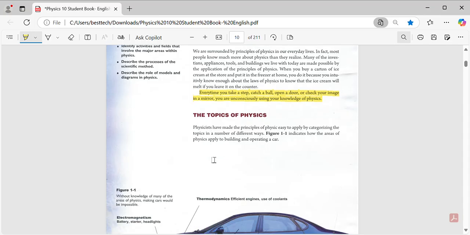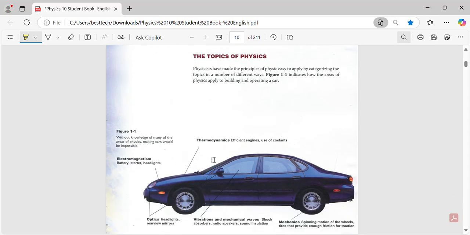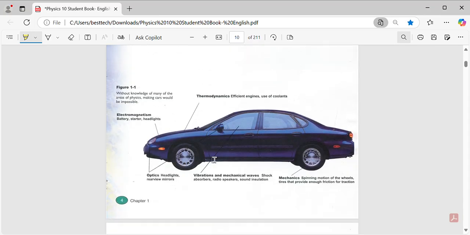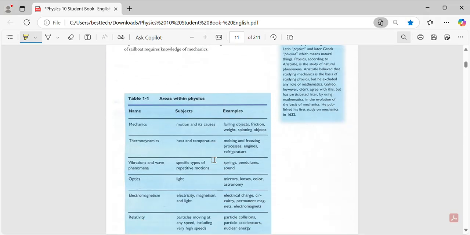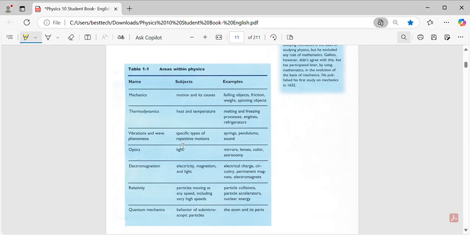This is general. Okay, guys, but before explaining the structure of the car, I'd like to show you this table. It's really important, guys. This is the areas of physics, or the types of physics. The first type is mechanics, then thermodynamics, then vibrations and wave phenomena, then optics, electromagnetism, relativity, quantum mechanics. Guys, the first type of physics is mechanics.